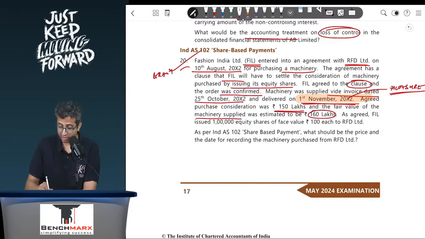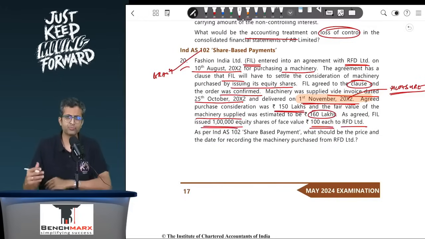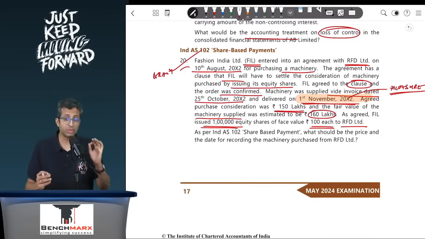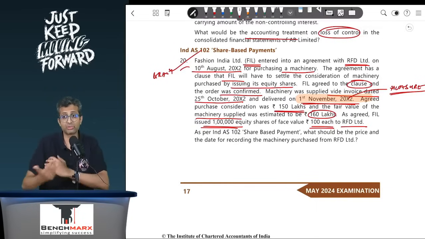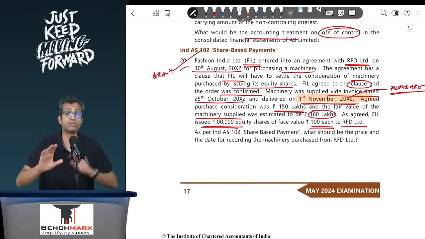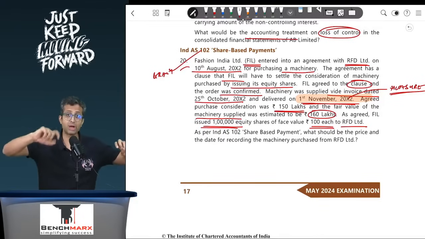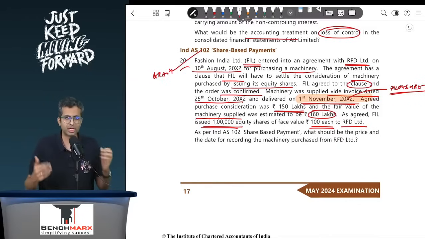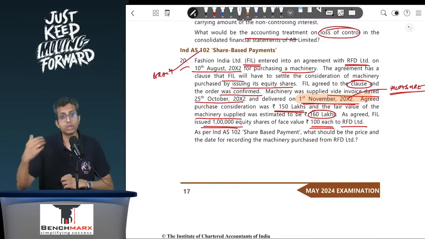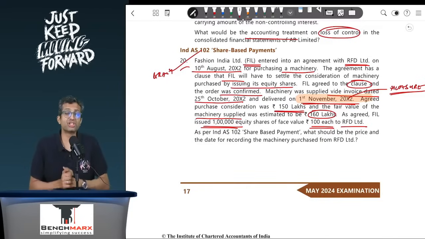As agreed, FIL supplied 1 lakh equity shares of the face value 100 each to RFD. Now, at what value will you measure this? We will measure it at the fair value of the machinery received. Sir, a lot of times we say it's a barter, and if it is a barter, we will recognize the machinery at the fair value of the assets given up. Yes, if it is a regular barter, but if it is a barter involving entity having to issue its own shares, then 102 will override Ind AS 16, and as per 102, you will measure the machinery at the fair value of the machinery received, not based on the fair value of own shares given.